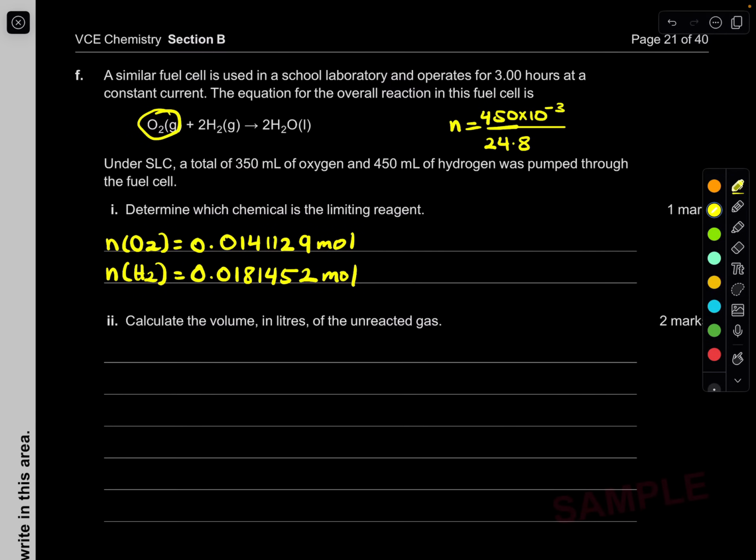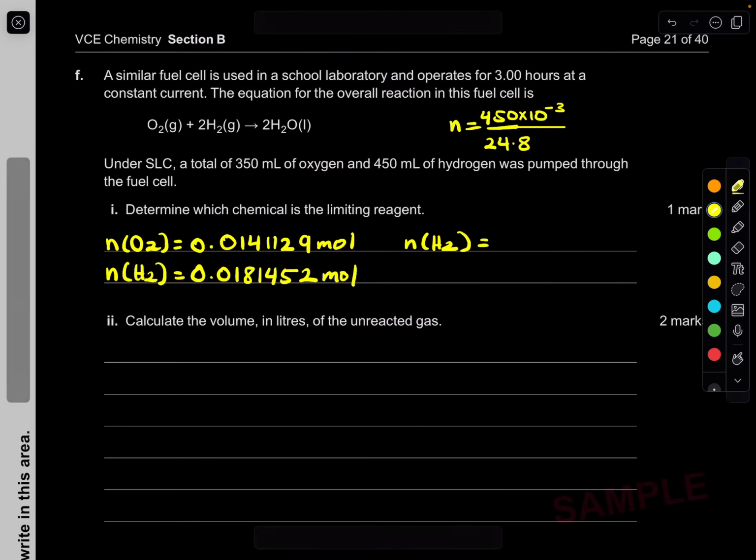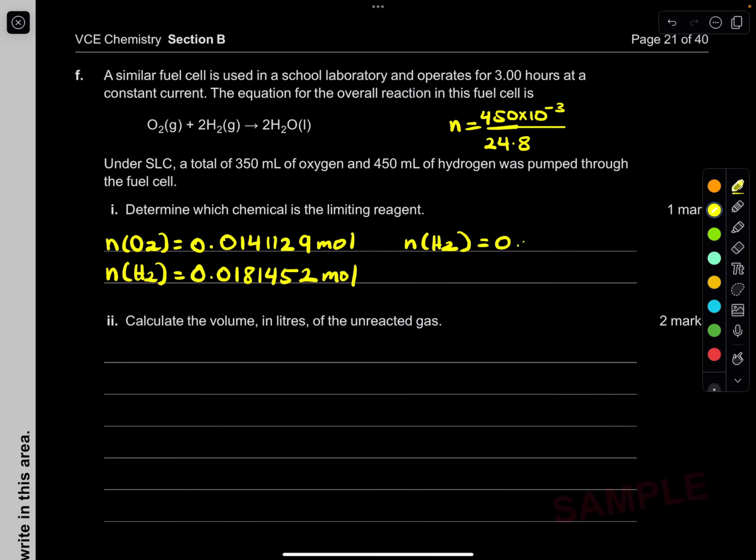So using the mole of oxygen, what would be the mole of hydrogen gas that would be used up? It's easy to calculate. It's a 2-to-1 ratio, so the mole of hydrogen gas is 2 times the mole of oxygen gas. So that gives me 0.0141129, and you times it by 2. You basically get 0.0282 mole.